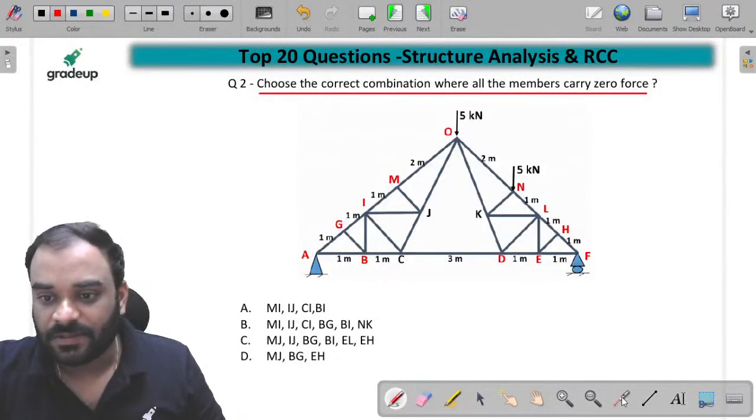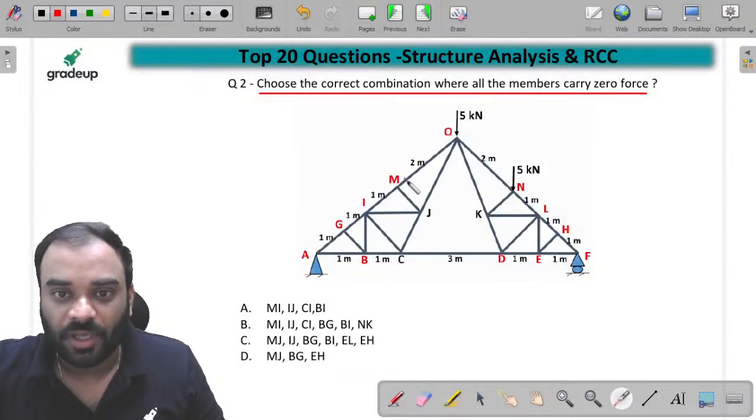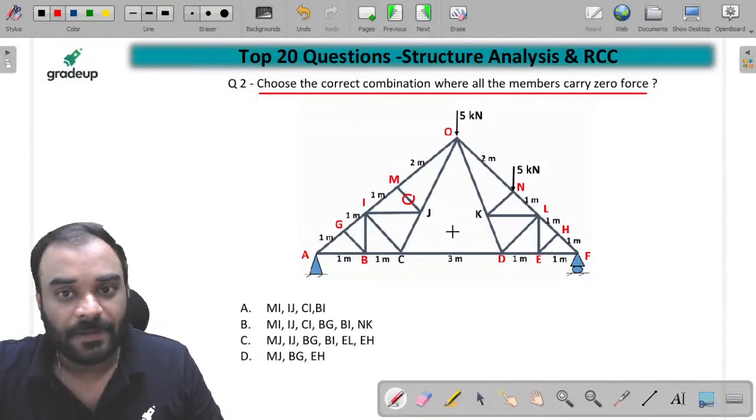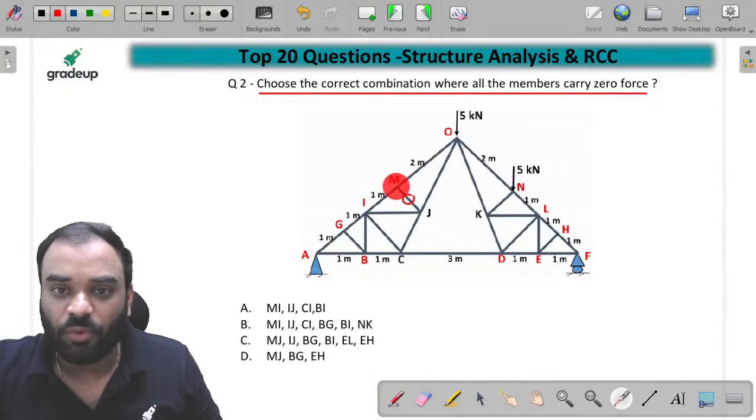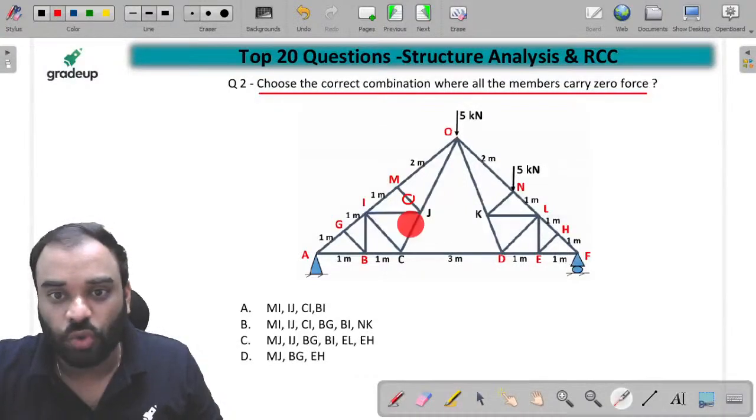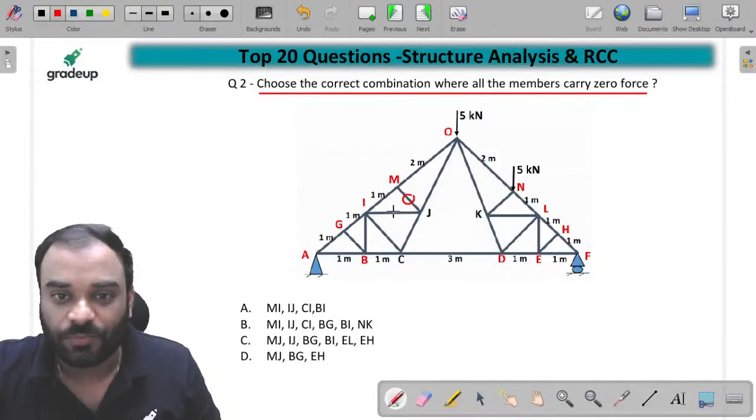You can see here guys, this is your joint which is M, in which two are collinear and one is non-collinear. You can make it zero. Simple. Similarly guys, after removing this MJ member, we can consider joint J again, in which two members are collinear and this one is non-collinear. We can make it zero.